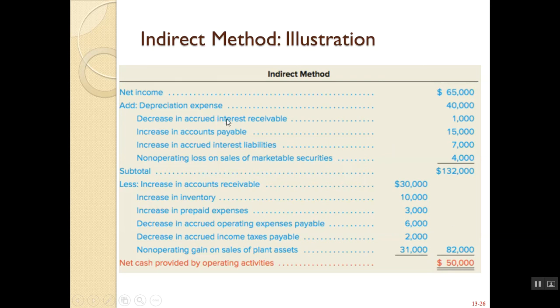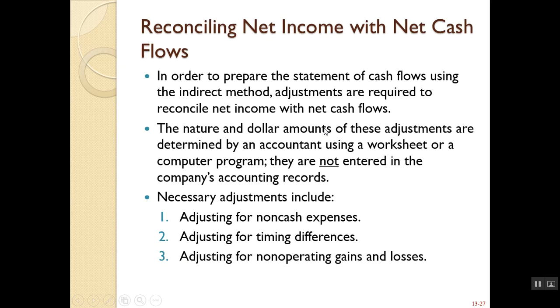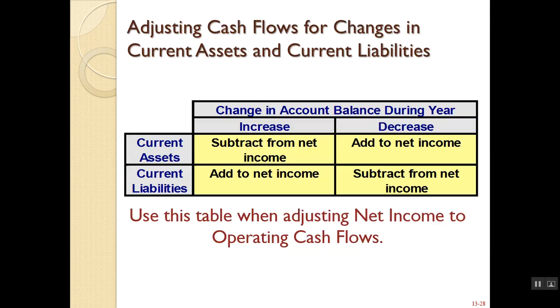Then we're adjusting for each of the balance sheet items that had a change during the year. So in order to prepare the statement of cash flows using the indirect method, adjustments are required to reconcile net income with the cash flows. The nature and dollar amount of these adjustments are determined by the accountant using a worksheet or a computer program. They are not entered in the company's accounting records. The necessary adjustments include adjusting for non-cash expenses, like depreciation expense, adjusting for timing differences, which are the changes in the balance sheets, and then adjusting for non-operating gains and losses.